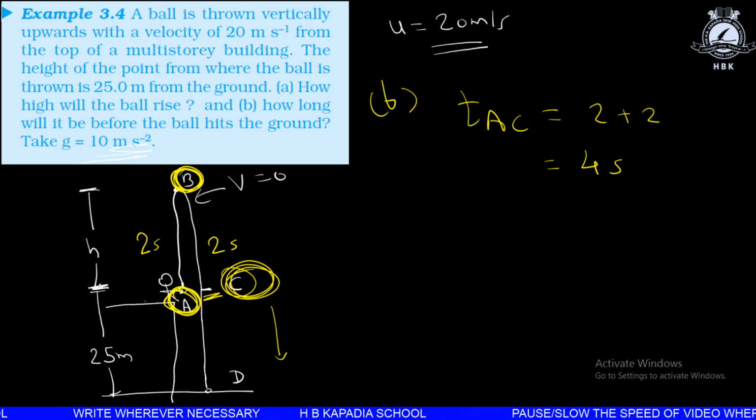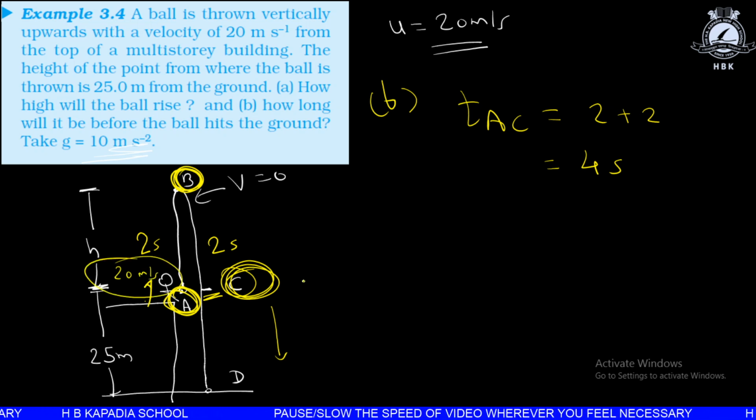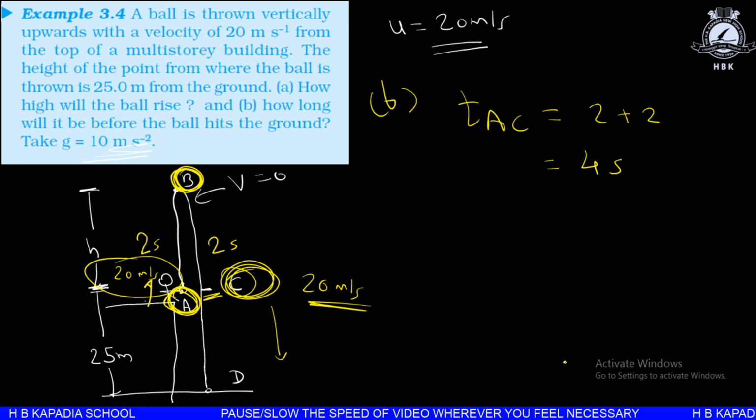But over here we will consider the same velocity, because these are the ideal cases for our kinematics, or we can say mechanics portion of our syllabus. So we are taking the ideal condition in which the air resistance is not there. So initially when the velocity is 20 meter per second, the same velocity will be there at this point also.